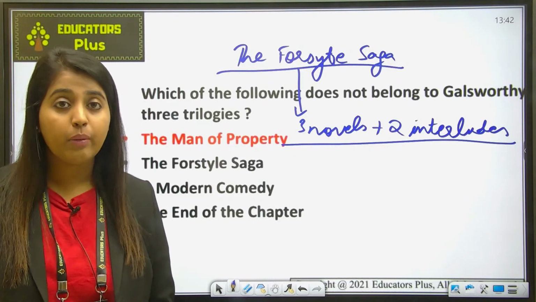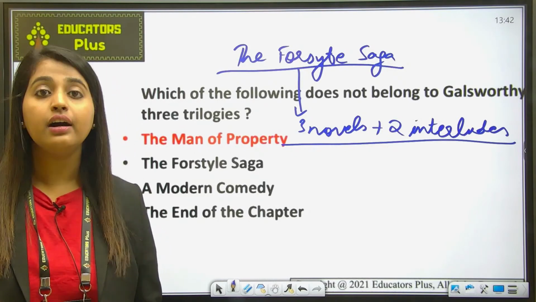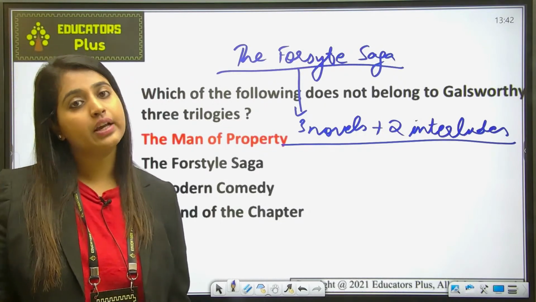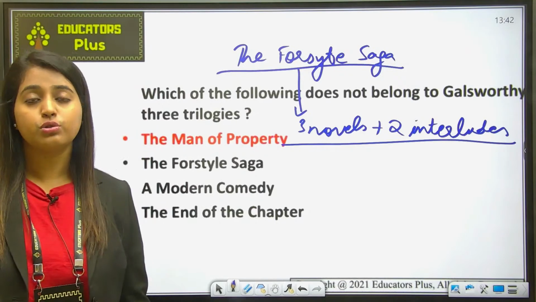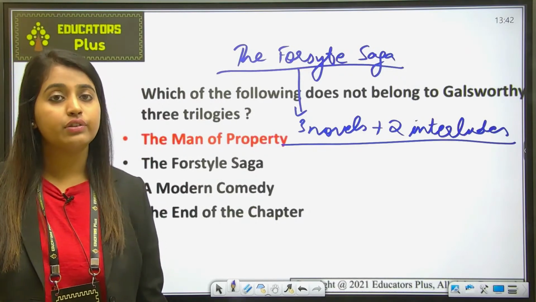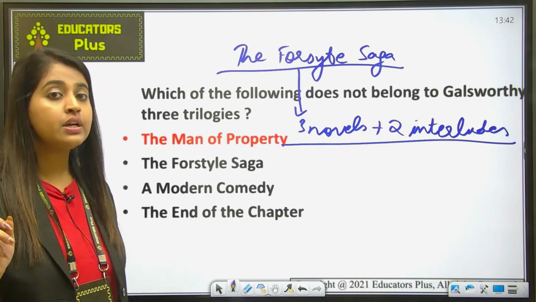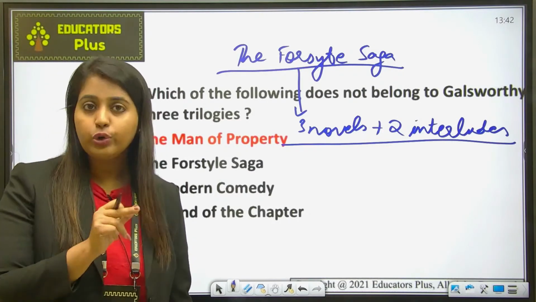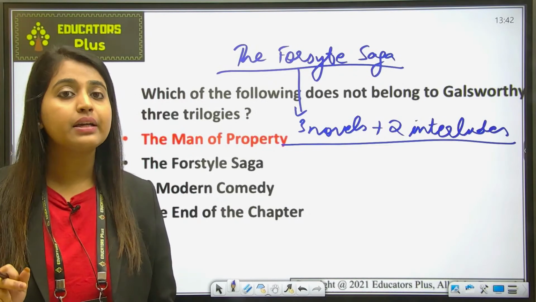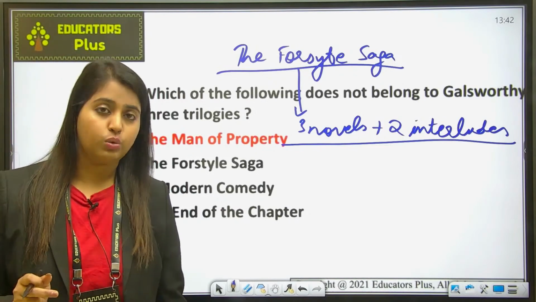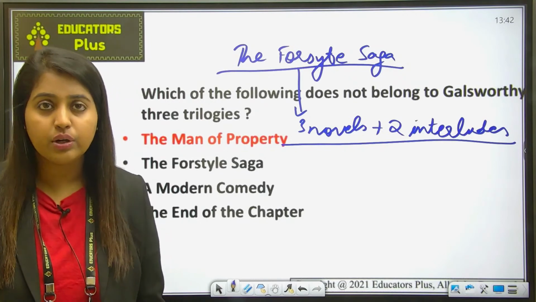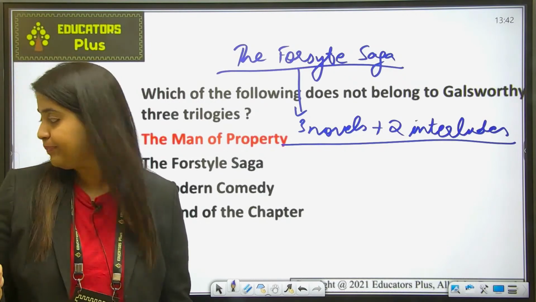the Modern Comedy, which is a sequel to Forsyte Saga, and also a trilogy consisting of 3 novels and 2 interludes. So this Modern Comedy is also a trilogy which consists of 3 novels and 2 interludes. And what were these novels in the Modern Comedy? I've told you in my previous lecture, it is The White Monkey, The Silver Spoon and Swan Song, and the 2 interludes were A Silent Wooing and Passers By.